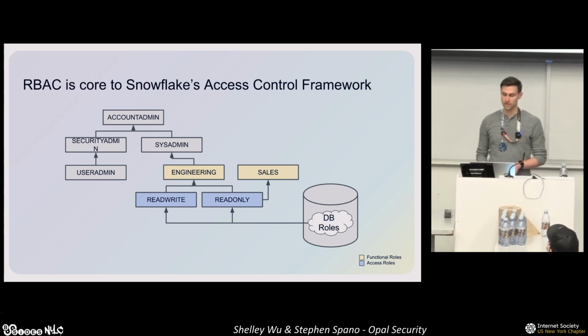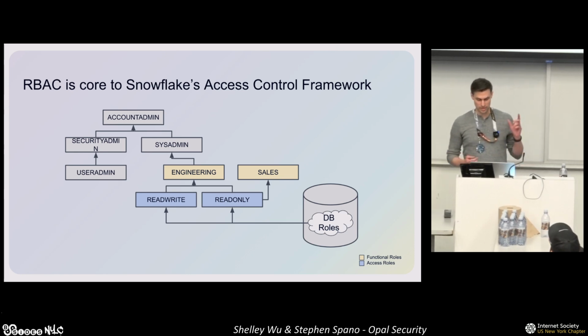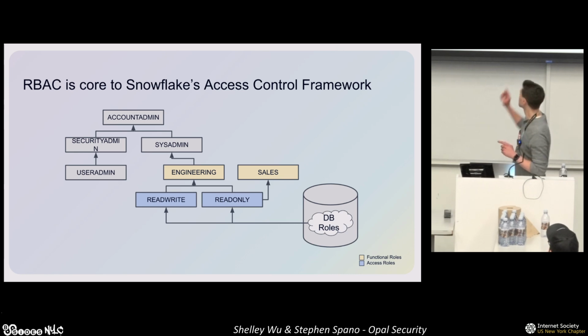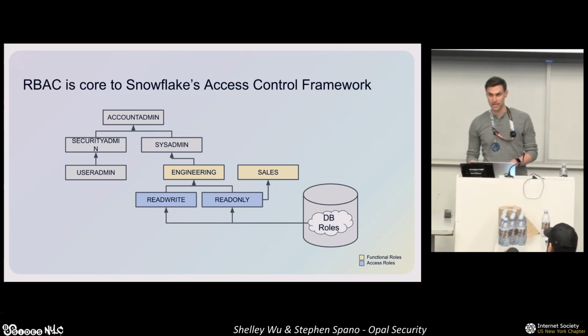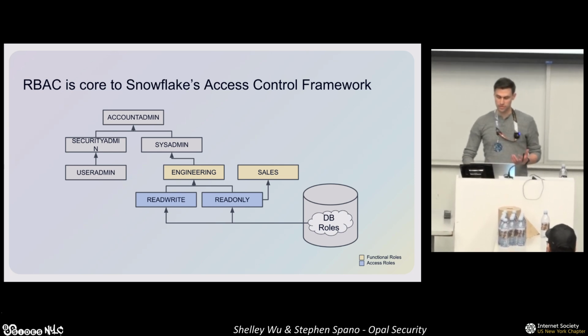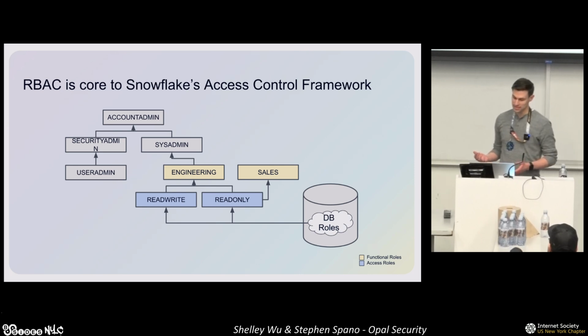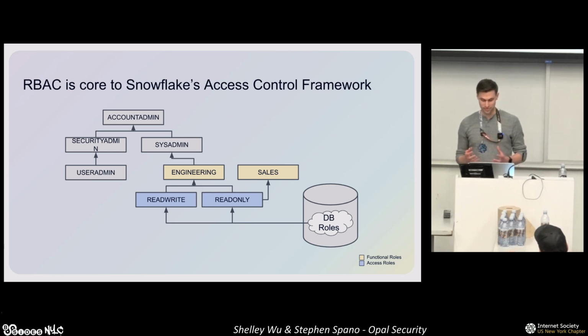A typical way of managing roles is to create access roles and functional roles. If we look at the diagram, the access roles would be the read-only and read-write, and these would only contain privileges. Functional roles, on the other hand, typically align with job function. In this case, that would be the engineering and sales roles. These normally inherit all their privileges from access roles and are only assigned users and other functional roles.